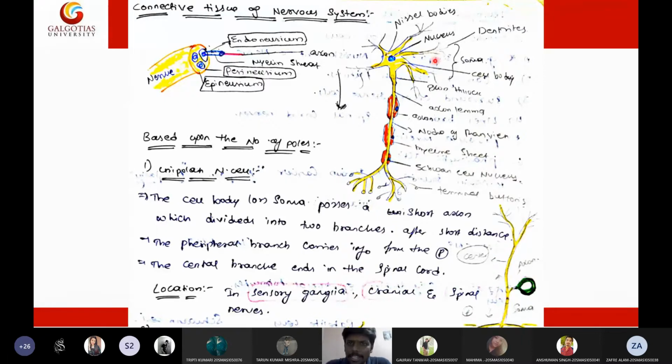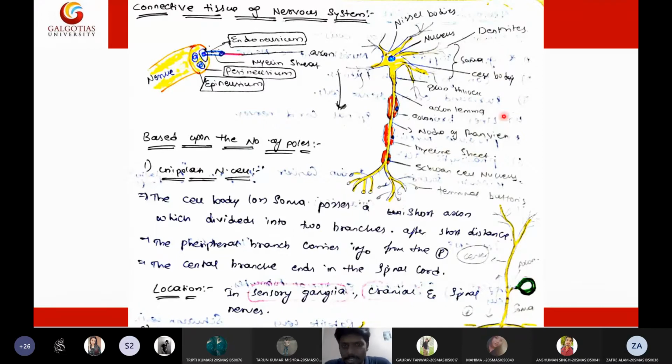The attachment is like a microchip embedded in the motherboard of a cell phone, whereas this attachment is like wires. Any two wires will be connected by terminal buttons. Any two neurons will be connected at the terminal buttons of the neurons, or simply, the dendrite of another neuron will bind at the terminal button of the neuron.